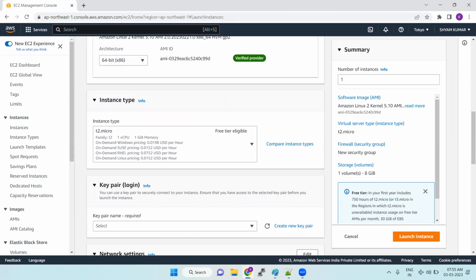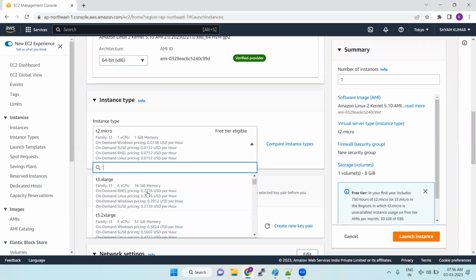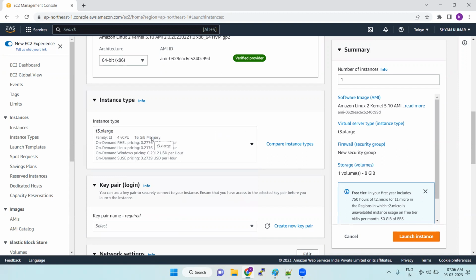T2.micro, T2.medium. We have different families available in the instance type. Each family, like the T2 family, has T2.micro. If you see here, we have lots of options. How much GB of RAM you require, you can select the RAM. T3.xlarge you are selecting means you are allocating 16 GB of RAM for your system.